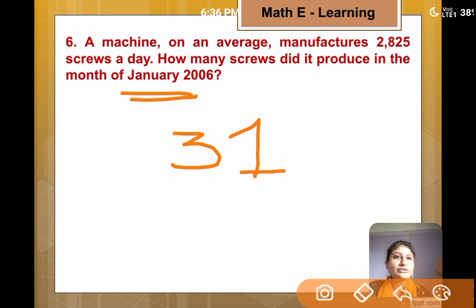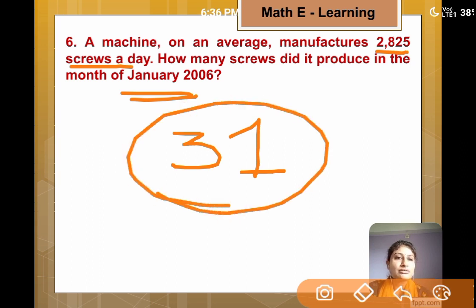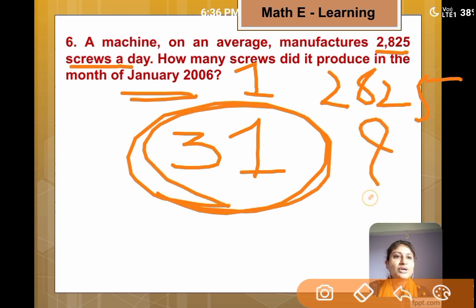The production, or you can say manufacturing of a day is 2,825 screws. So what about 31 days? So we can write in this form: manufacturing of one day is equal to 2,825. So what about 31 days?